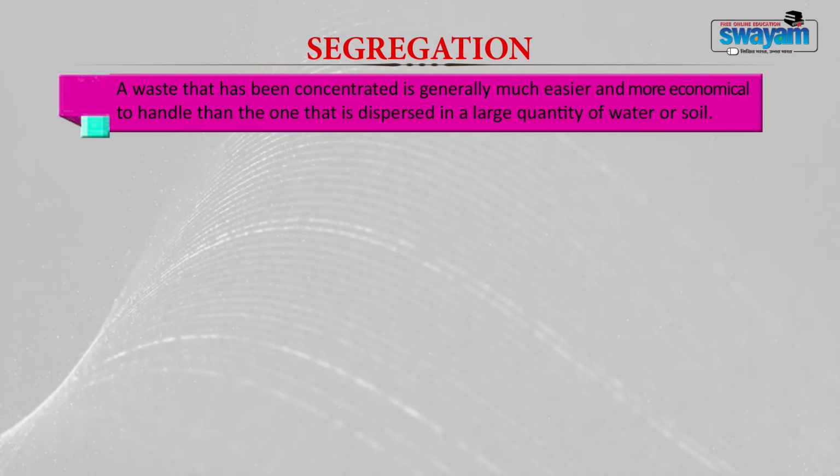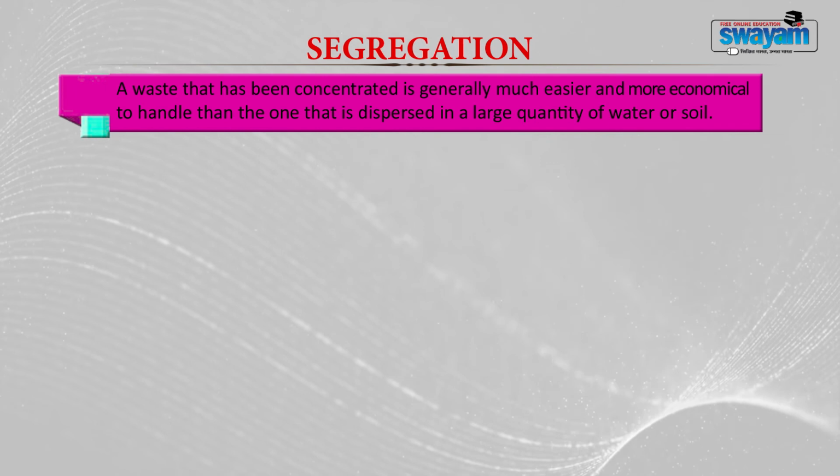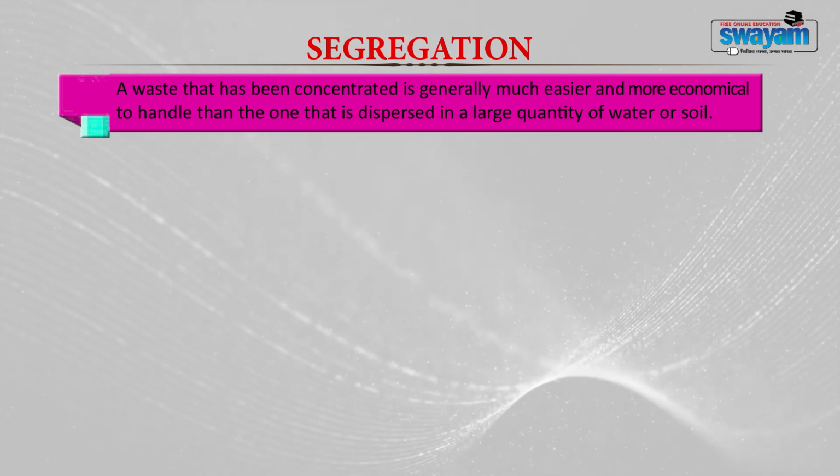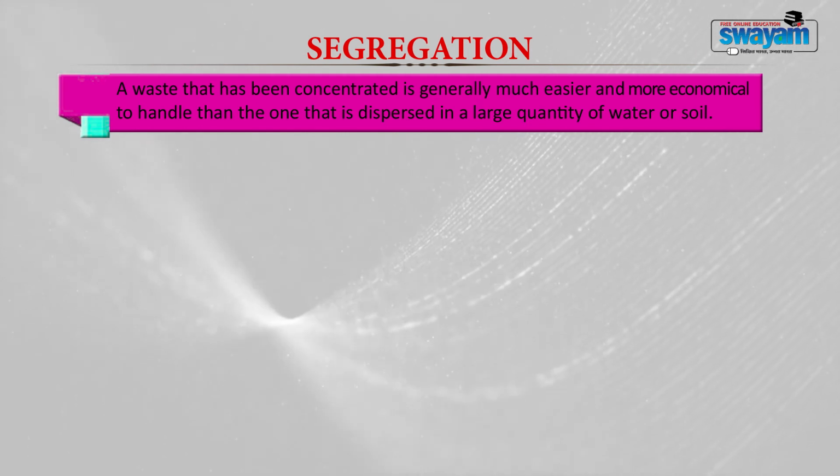The level of segregation of hazardous waste that should be followed is very important for the treatment, storage and disposal of different kinds of waste. It is relatively easy to deal with waste that is highly segregated, so you should segregate the waste in a proper manner. A waste that is concentrated is generally much easier and can be more economically handled than one that is in a large quantity of water or soil.